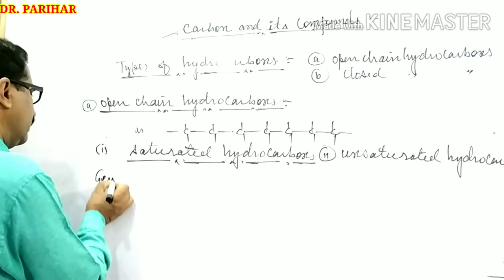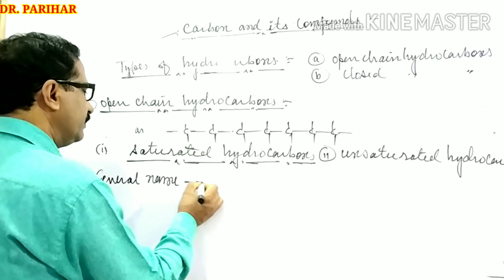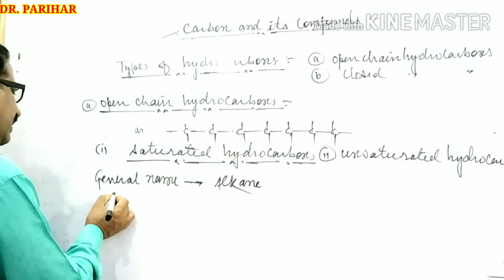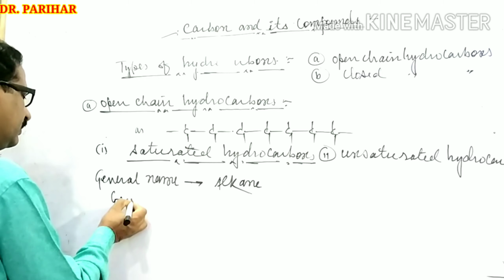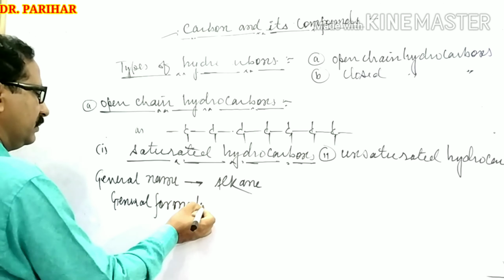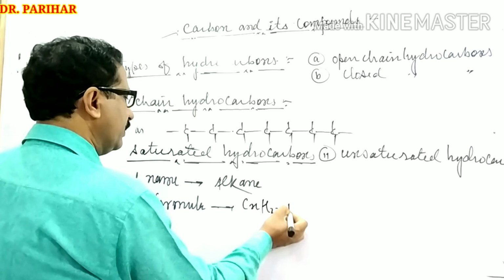Their general name is alkane and their general formula is CnH2n+2.